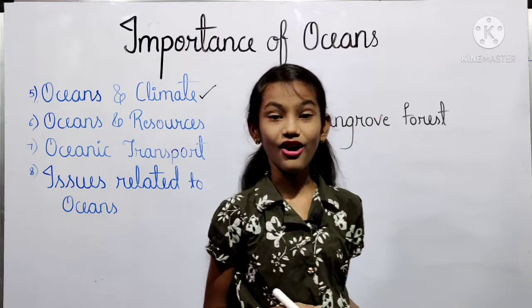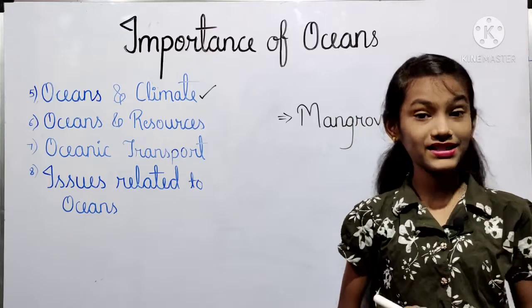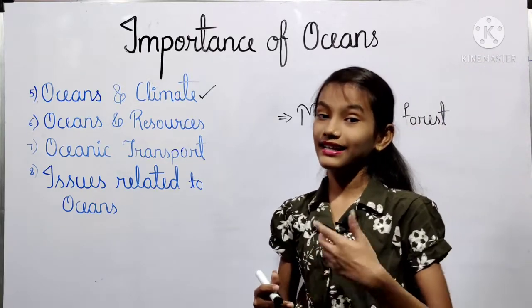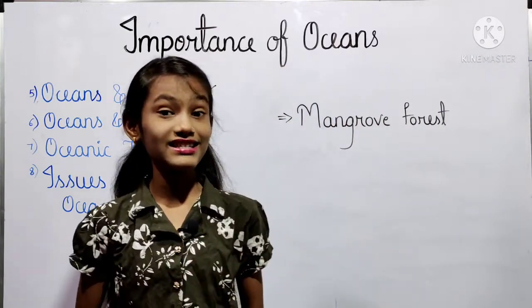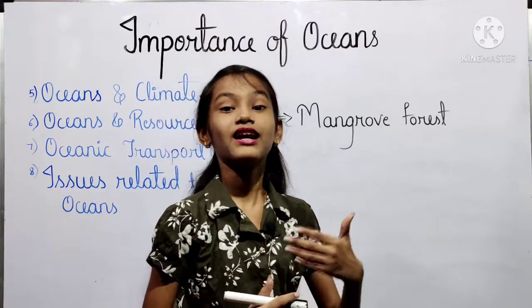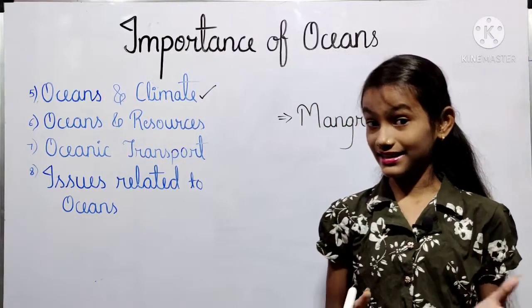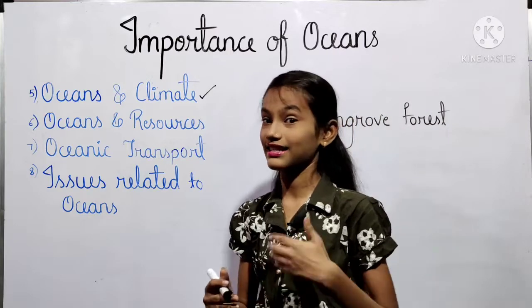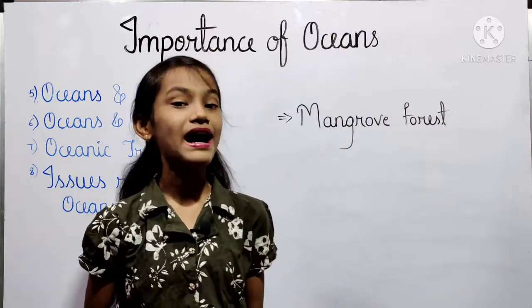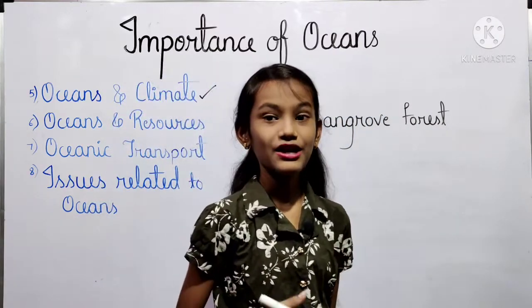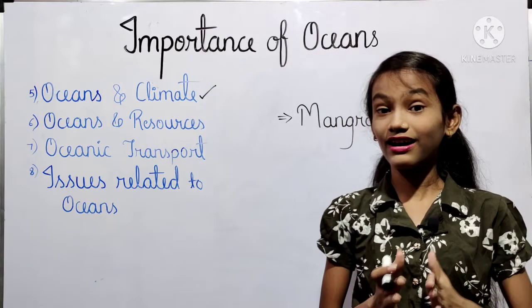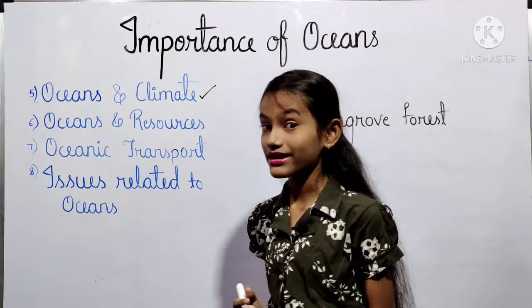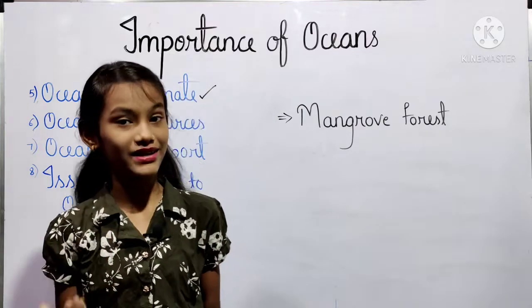So now we will see about our sixth one point, that is oceans and resources, यानी महासागर और संसाधन। We have seen earlier that we obtain the salt, fish, shells and various other products from the oceans. And beside this, we get many minerals such as the iron, lead, cobalt, sodium, manganese, chromium, zinc, etc. from the ocean floor. And we also get natural gas and mineral oil.